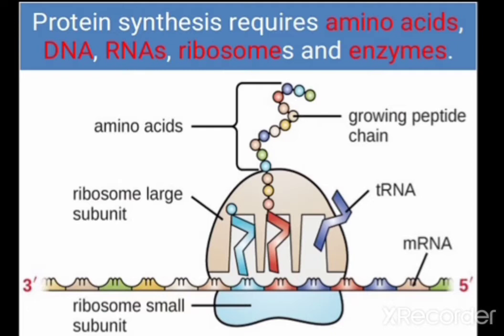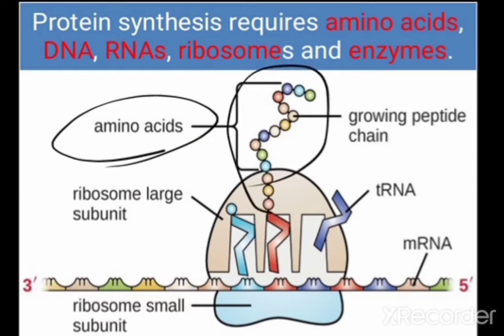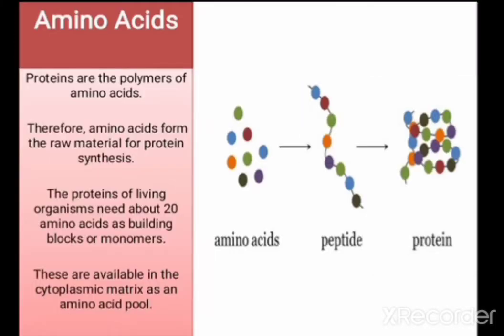As we see on the screen, that is the amino acid. Proteins are polymers of amino acids, because protein is nothing but a long chain of amino acids. On screen, there are so many amino acids. When they bind with each other, they form peptide linkages, and then all the peptide linkages combine with each other to form a specific protein.